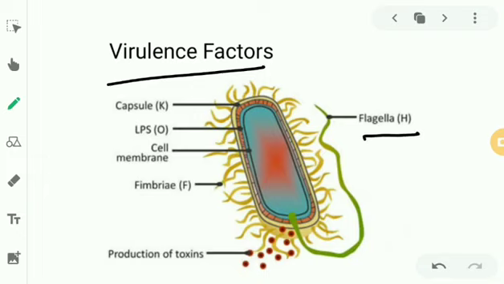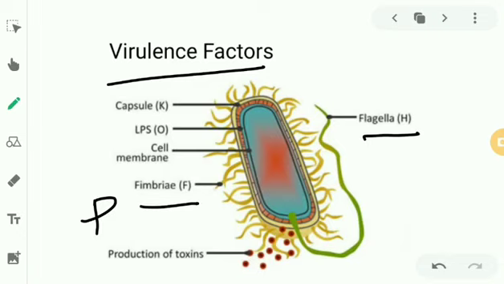You have flagella. There are antigens in flagella which are known as flagellar antigens or H antigens. They can be a virulence factor. We have fimbriae, with antigens in the fimbriae. Actually, there is a fimbriae known as P fimbriae. This P stands for pyelo, that is pyelonephritic, okay, this stands for pyelonephritogenic fimbriae, which can cause UTIs. So the P fimbriae of E. coli is responsible for the disease urinary tract infection. So it's a virulence factor.